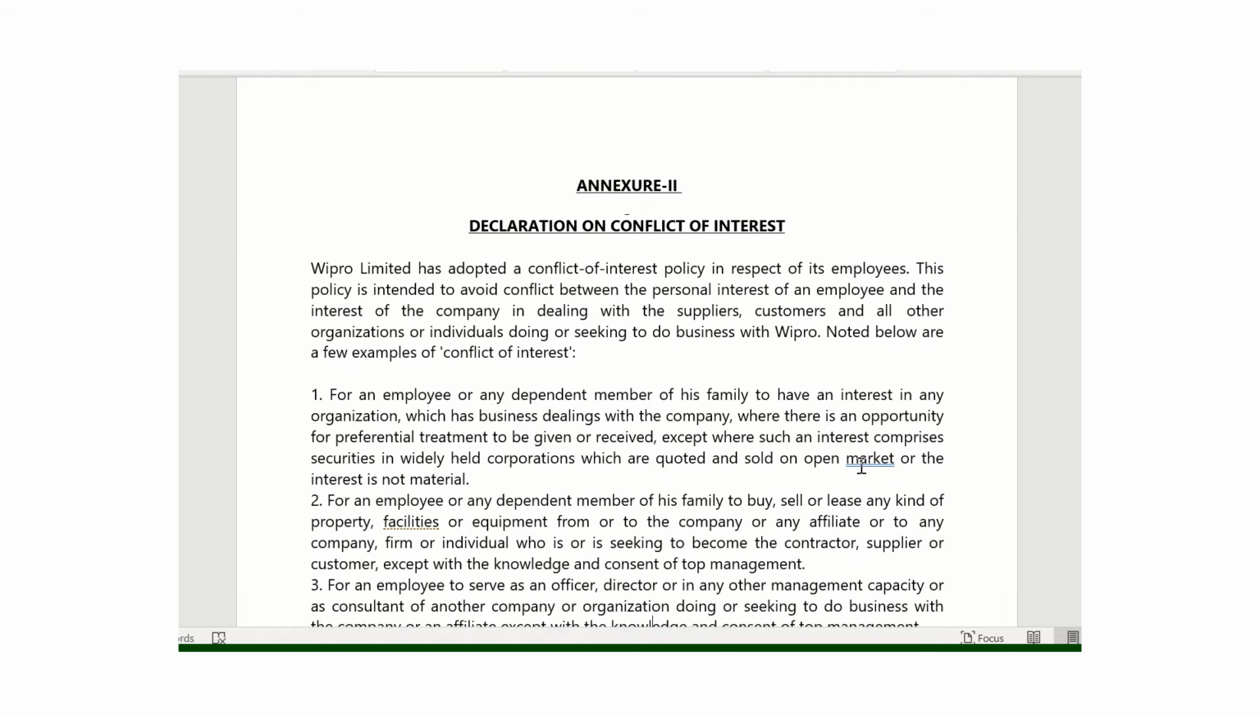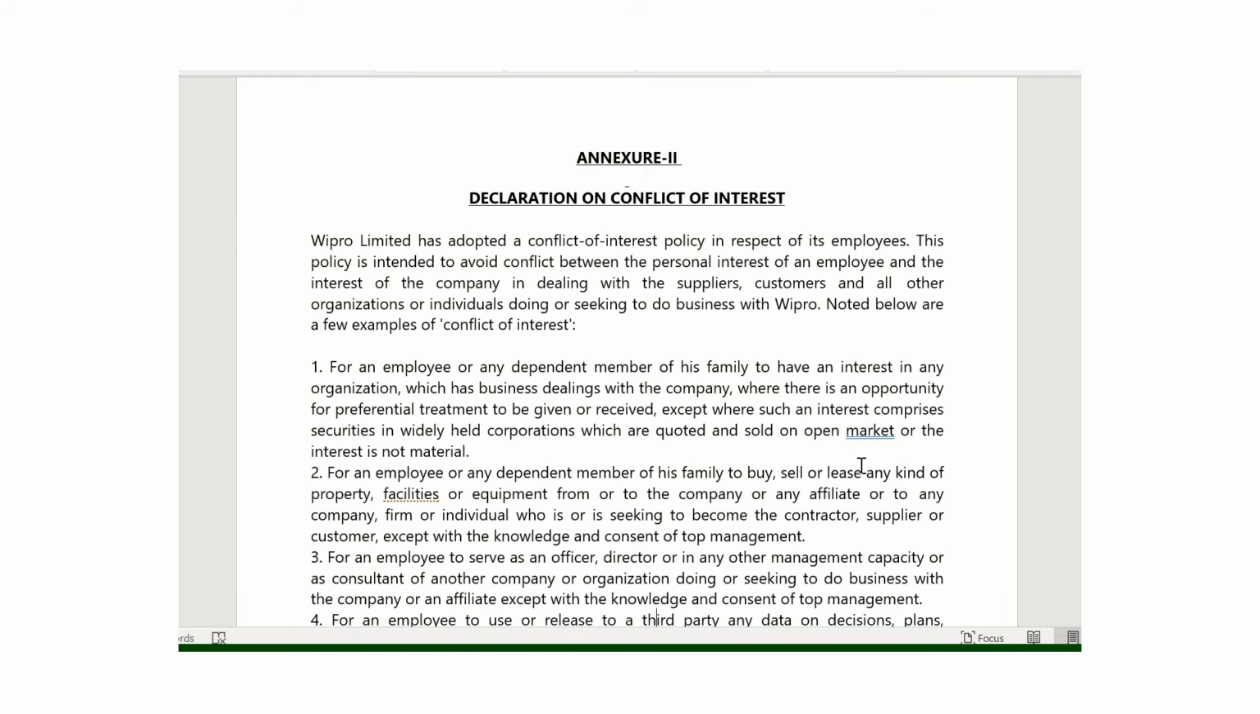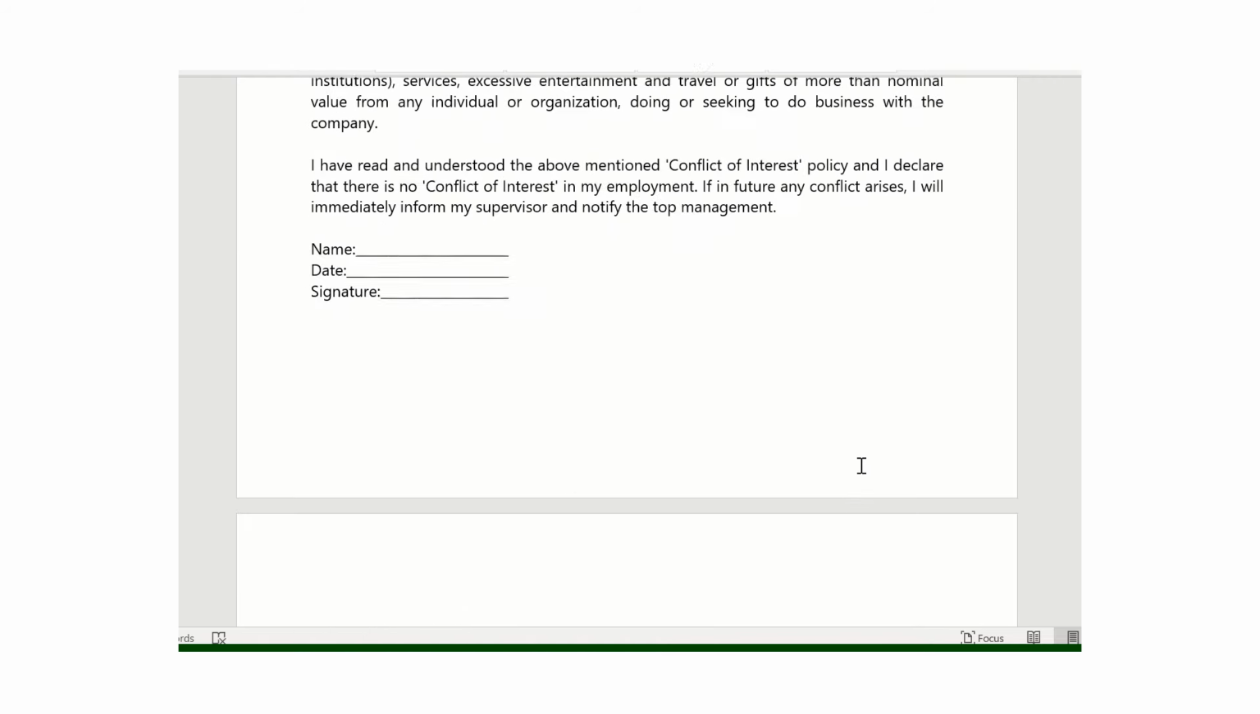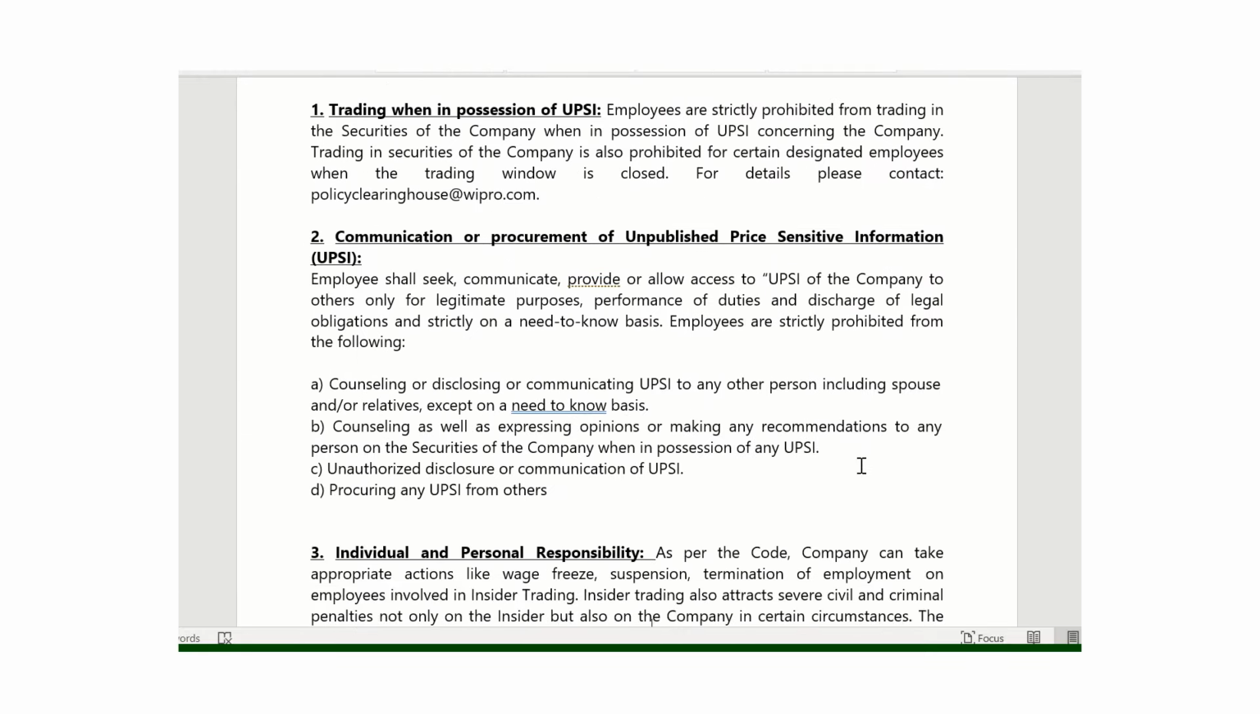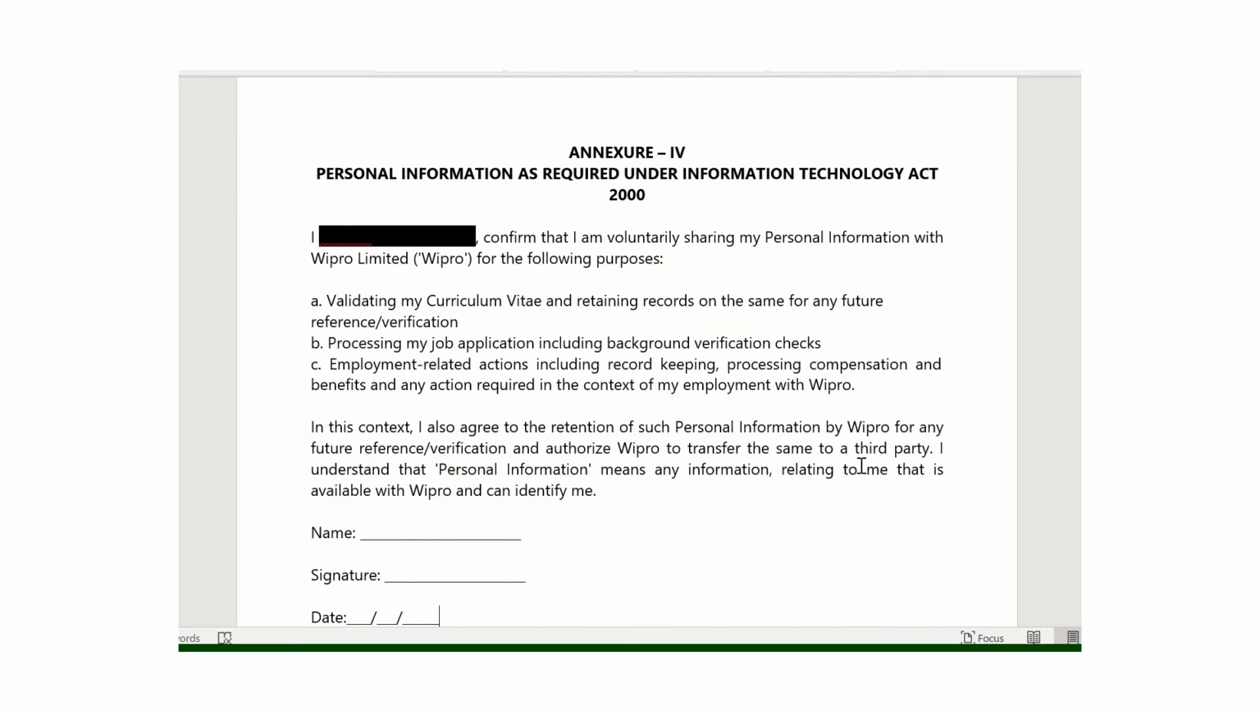After that, the declaration of conflict of interest, that also you can read out. This may be the last page of the offer letter: personal information as required under the Information Technology Act. So that's all in this Wipro video.